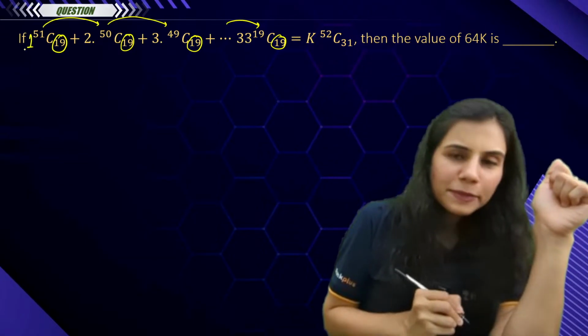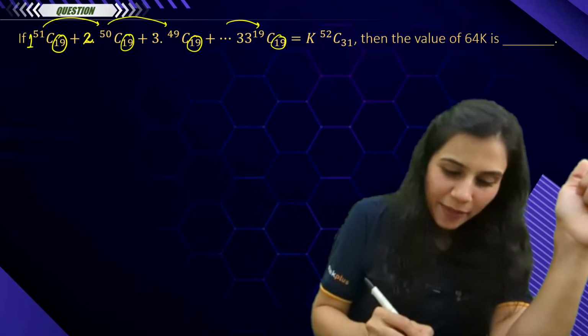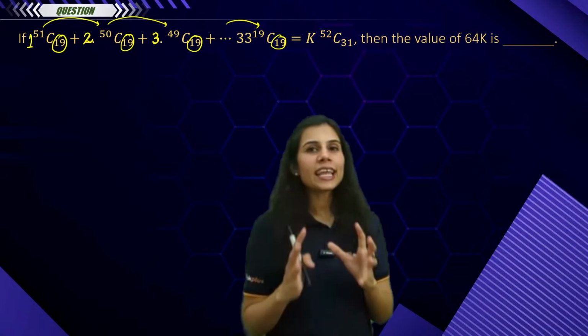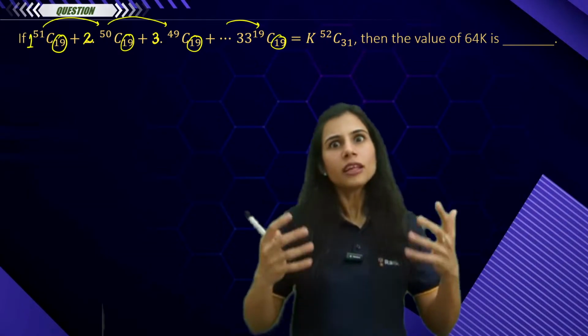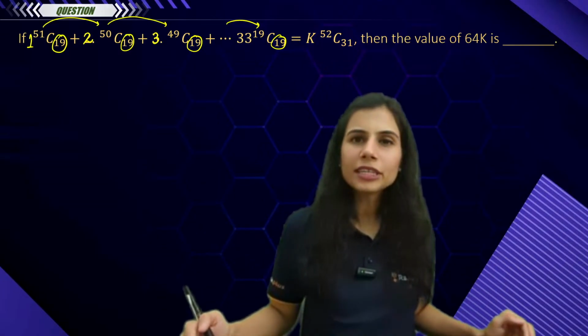It's 1 times 51C19, then there is 2 times 50C19, there is 3 times 49C19 and so on. There were no scalar multiples in our original type 1 series. But here there are scalar multiples, 1 times, 2 times, 3 times, 4 times and so on till 33 times.